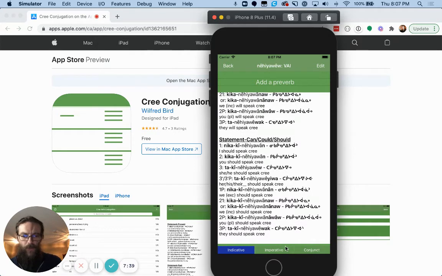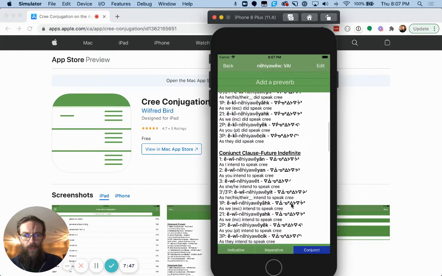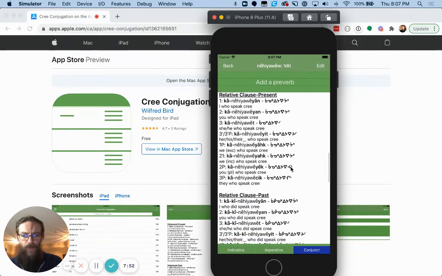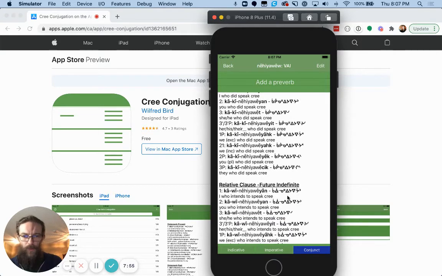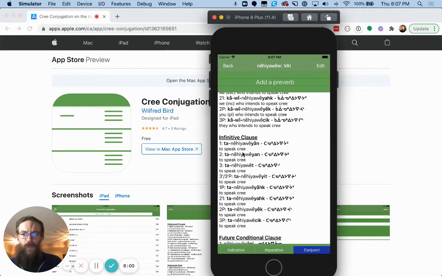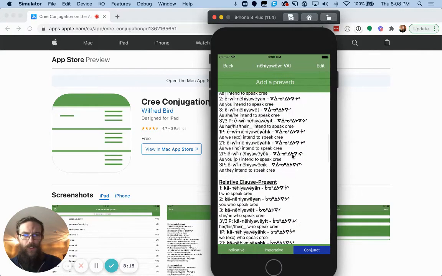Then we can flip over to the conjunct. Conjunct is usually described as like the ing, like I am speaking Cree. And there's more in here. You can study these. I who speak Cree, I who did speak Cree, or when I spoke Cree. And this to speak Cree, nêhiyawêwin. I like it. Nêhiyawêwin, to speak Cree. That's that one right there. This one's good too. It's a little bit different. Nêhiyawêwin, when I speak Cree. So there's all of these ones in there.